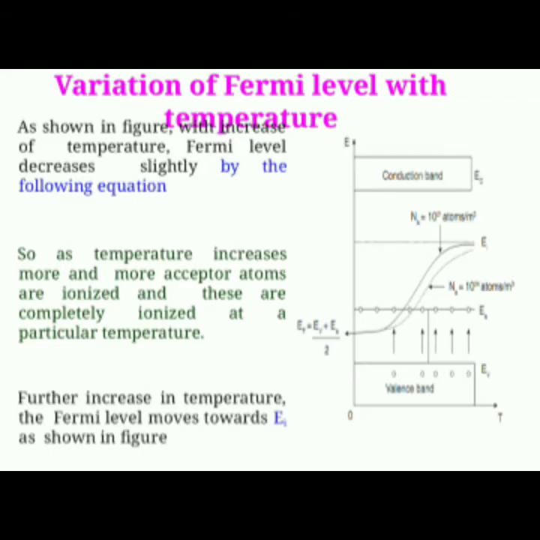So, variation of Fermi energy level with temperature. As shown in the figure, with increase of temperature, the Fermi energy level decreases slightly. As the temperature increases more and more, acceptor atoms are ionized, and they are completely ionized at a particular temperature. With further increase in temperature, the Fermi energy level moves towards Ei, but never upward of Ei.